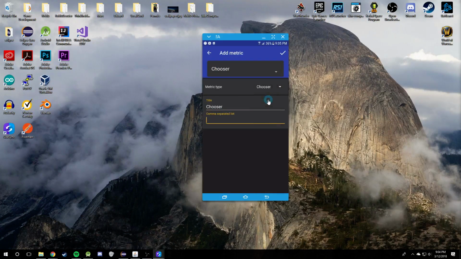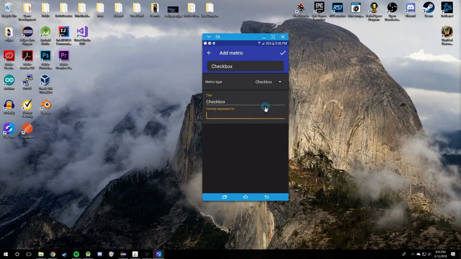You have the chooser metric, which allows you to select one item from a list of options. Keep in mind that the chooser metric does not allow duplicates. So if I try to add a duplicate here, it'll only... never mind, the chooser does allow duplicates. I think I'm thinking of Checkbox. But yeah, you just specify your list here, 1, 2, whatever, and you can set the default value as you wish.